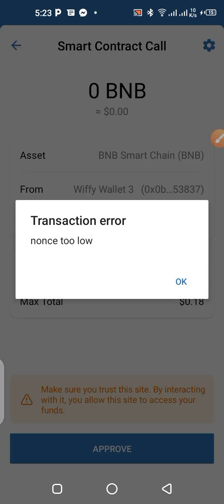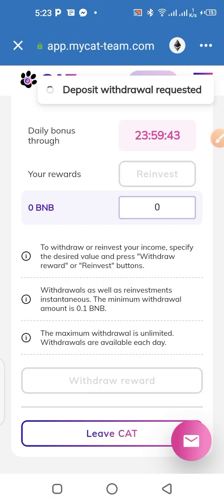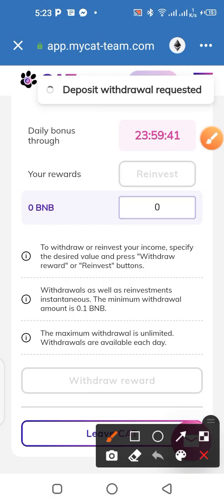Okay, I think there was this multiple withdrawal thing. Anyway, as you can see here, this is initiating the withdrawal from the account.